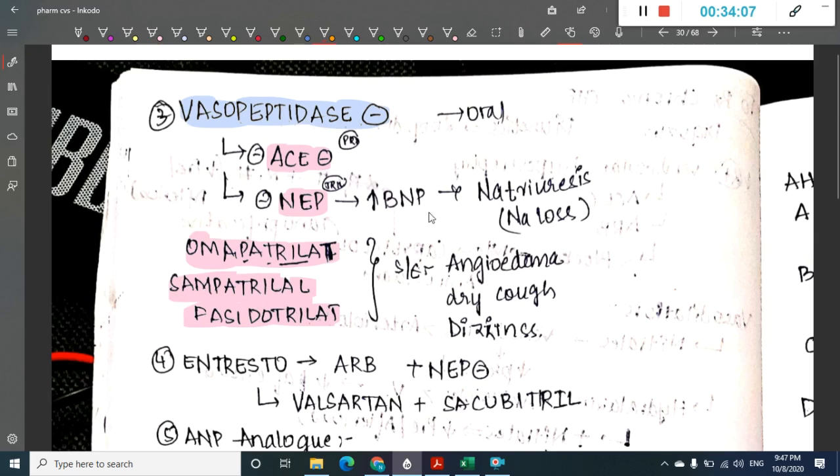What are the side effects of these drugs? The side effects of these drugs include angioedema, dry cough and dizziness. They cause angioedema, dry cough and dizziness due to vasopeptidase inhibitors.